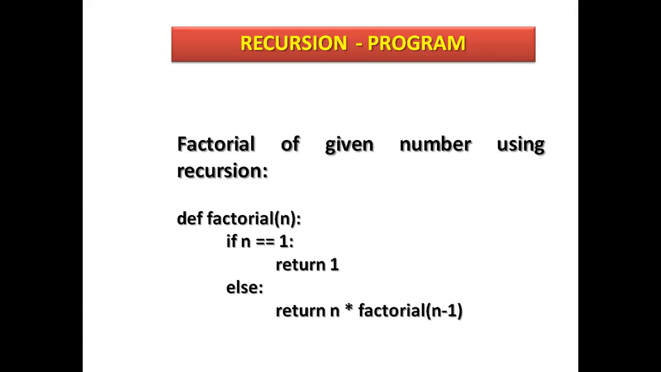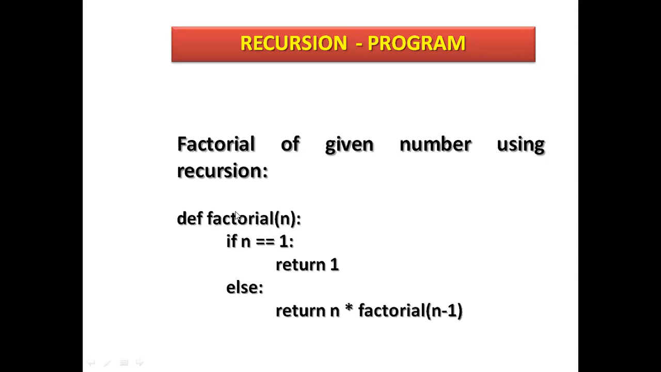So here a program is given. A recursion program for the factorial of a given number using recursion. See here, with the def function. What is def here? Def is a keyword. Factorial is a name, a user defined name, and n is a variable as an argument.